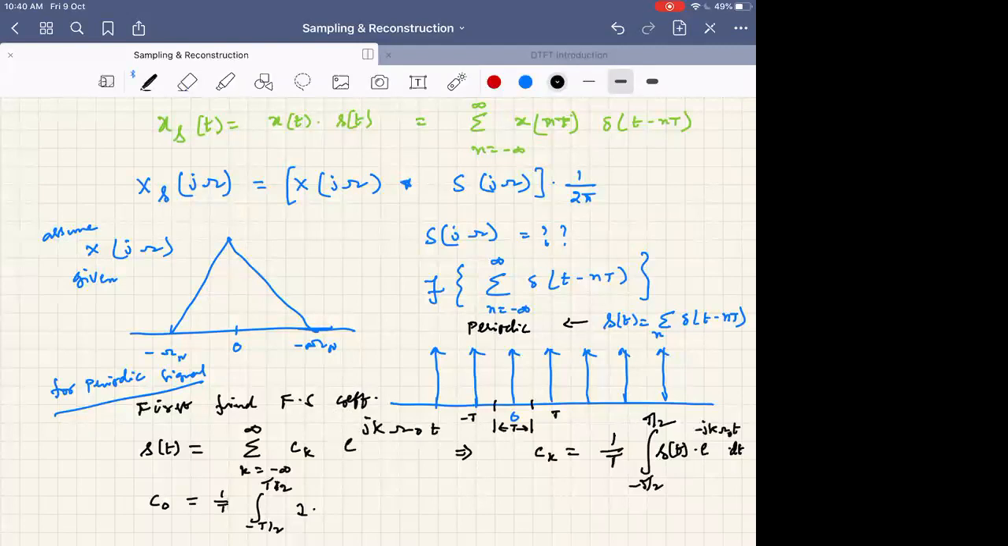Now this is from minus T by 2 to T by 2. Only one delta(t) is there, and this is anyway e power 0 into dt. What is the answer? So this is not 1 here, but this is equal to delta(t).